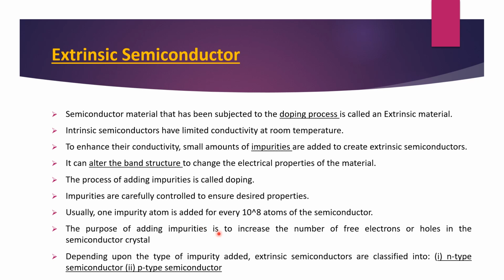Now till now I am just using the word impurity. I haven't said which kind of impurity I am adding. If after addition of the impurity I am getting only free electrons, that is n type. If after adding the impurity I am getting free holes, that is p type semiconductor. So there are different types of impurity, because of which we are getting n-type and p-type semiconductors, which are the core basis of all the electronic devices in the next chapter that we are going to study. So till now, I hope you have covered everything very nicely.